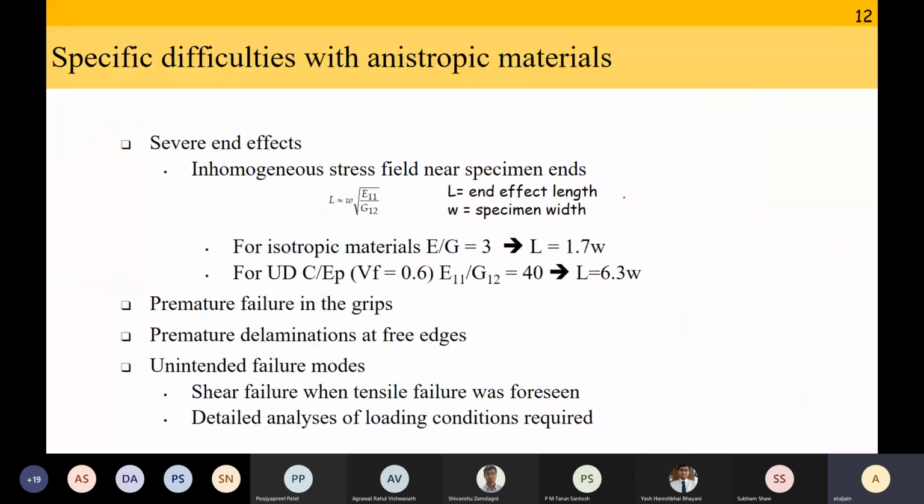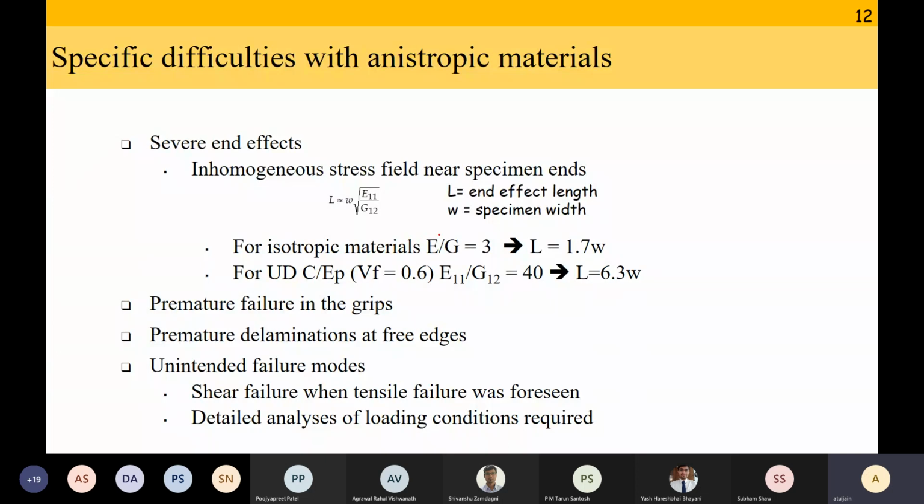Okay, the second difficulty that we are going to get with composite materials and indeed all anisotropic materials is that there are going to be inhomogeneous stress fields where the specimen ends. So because of that, we have to be careful about the length. The length should be equal to omega, which is the specimen width, times the square root of Young's modulus by shear modulus. If you don't do this, there will be inhomogeneous stress fields.